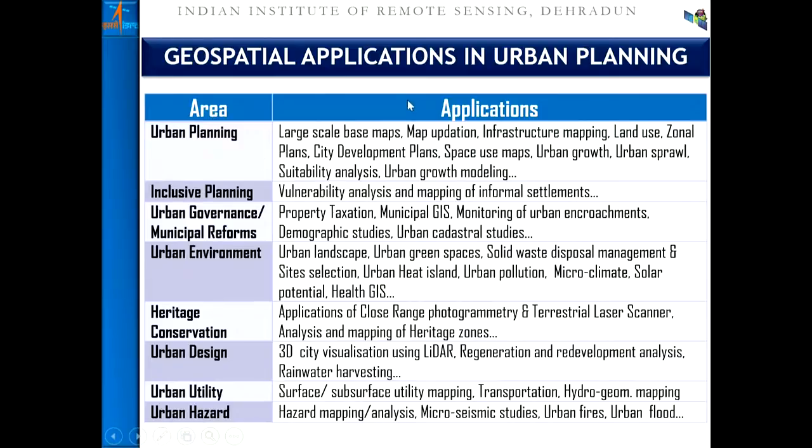Urban planning, which includes the base map preparation to the extent of plan preparation, and one can go to the growth modeling. Then comes the inclusive planning, which speaks about the vulnerability analysis and the mapping of the informal settlement. One can go for the urban governance, which includes all the physical properties, that is the property taxation, municipal governance, etc. One can go for the urban environment, that will be the green spaces, landscape analysis, solid waste management, etc. Then the heritage conservation, urban design, urban beauty, urban hazard.